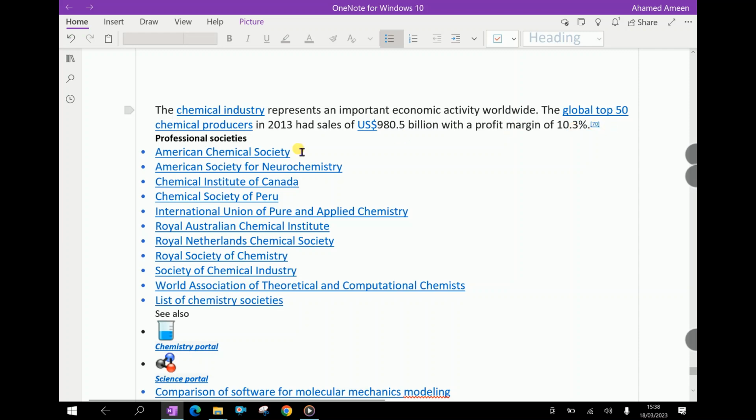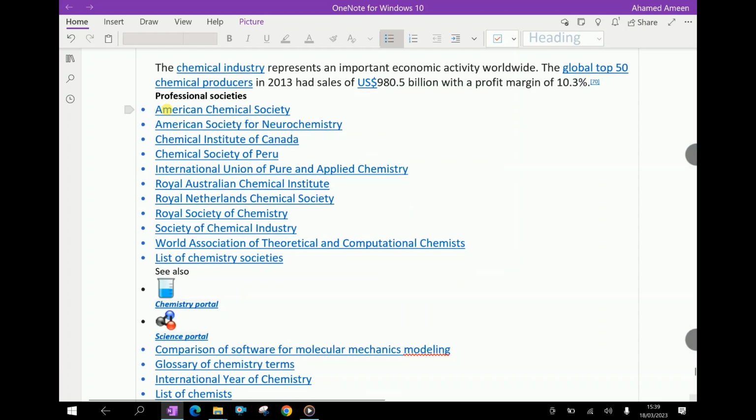The global top 50 chemical producers in 2013 had sales of $980.5 billion with a profit margin of 10.3%.